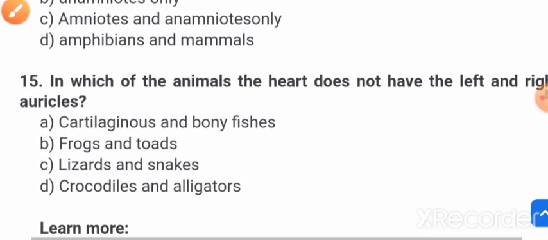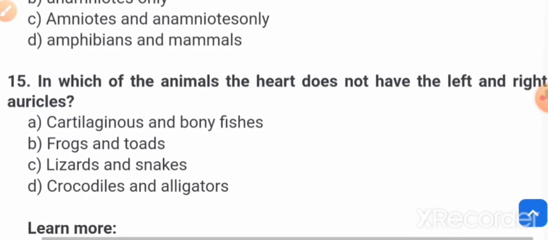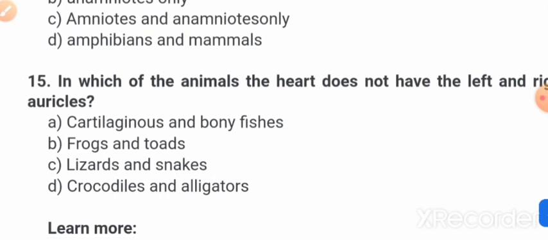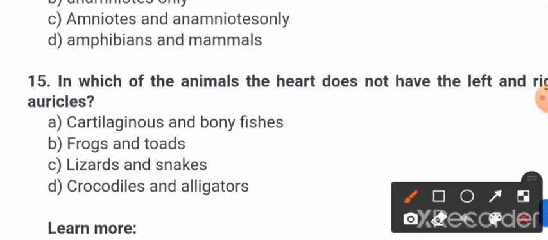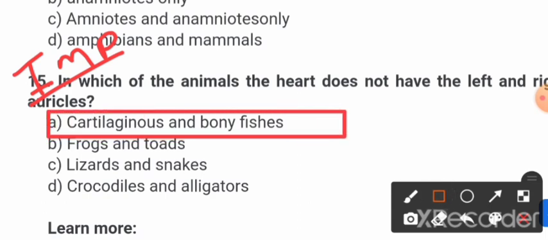Now next question, friends: In which of the animals does the heart not have the left and right auricles? Okay, so very important question, friends, question number 15, do mark it important. In which of the animals does the heart not have the left and right auricles? So option A, that is cartilaginous and bony fishes, should be the correct answer. Cartilaginous and bony fishes do not have the left and right auricles.